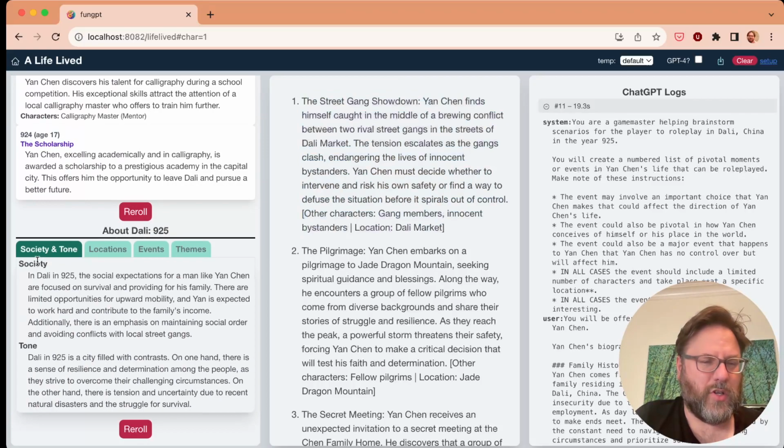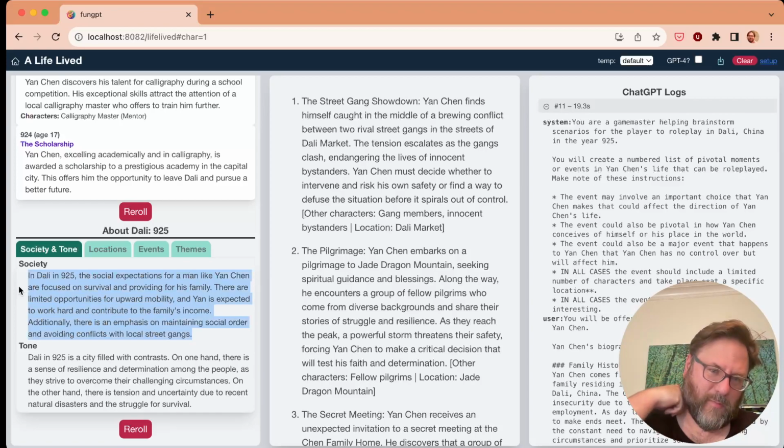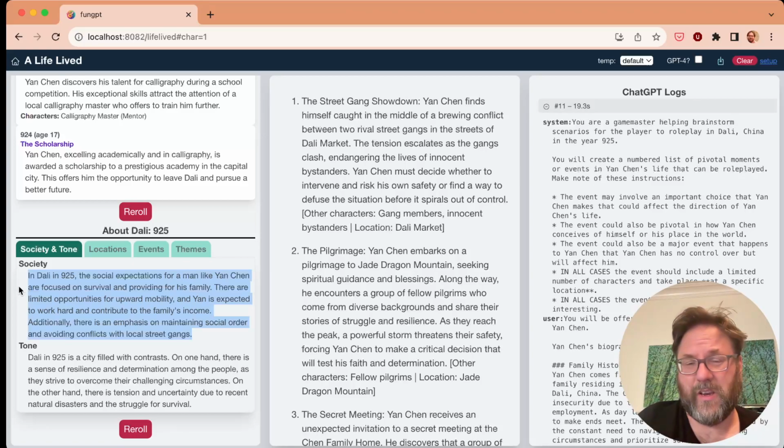And then we also generate some information about the location, which will inform how the scenario works. So expectations for the person. This is particularly important for female characters, as it will often have a modern take on what a female character would do, which is unrealistic. And so we have to be very explicit about what those gender roles might be. And as time goes, I expect that it could have more emphasis on social class and some of those details as well.